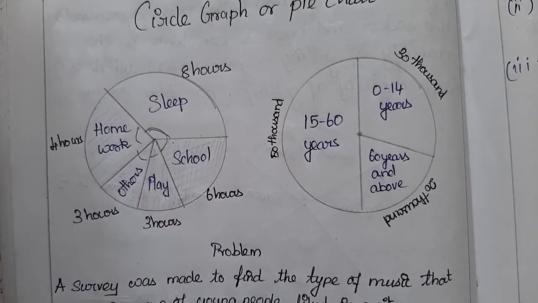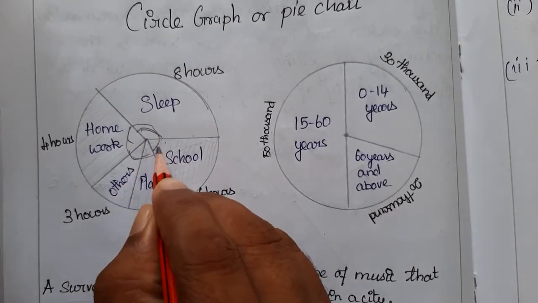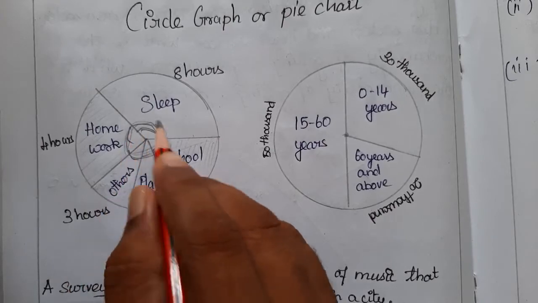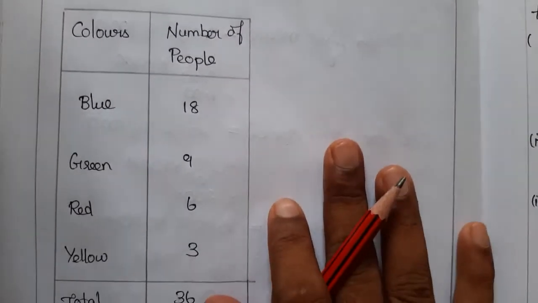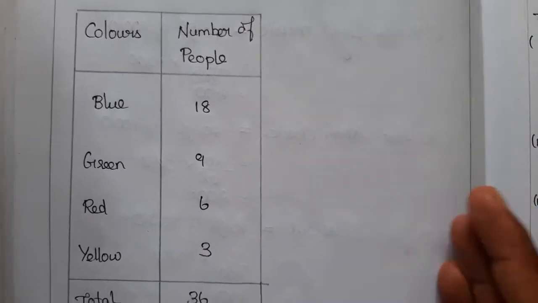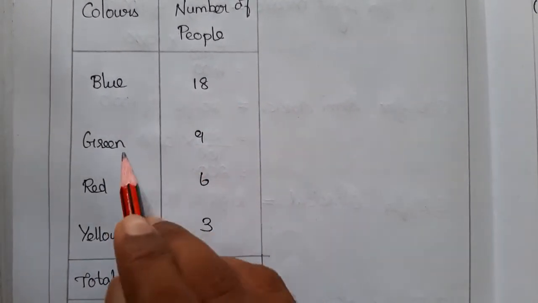This we can find, because what is the total angle? We will say it as a complete angle in a circle. So the complete angle we will call it 360, right? So the total should be 360. From the 360 we are going to split for blue, green, red, yellow.